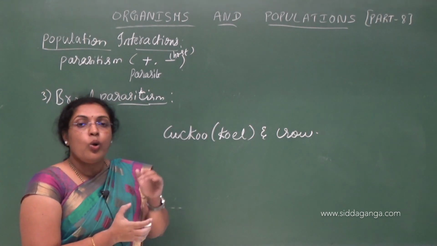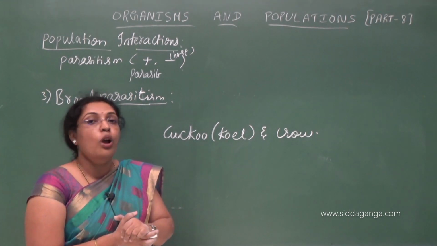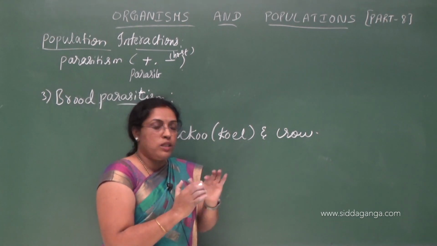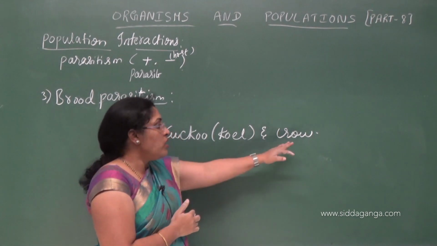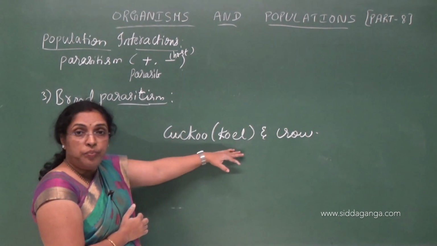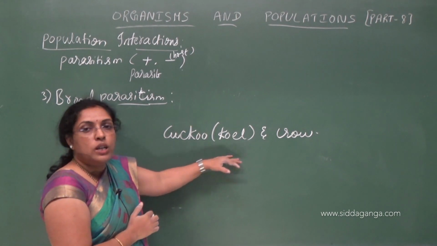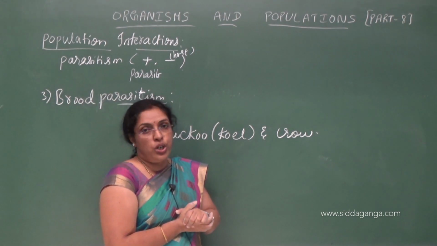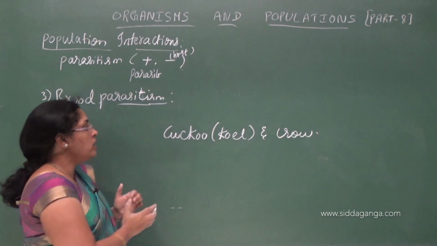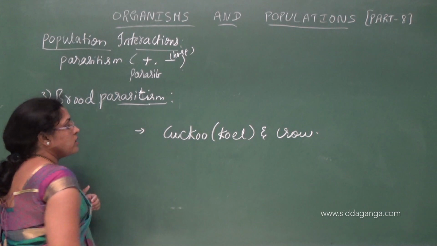This is called co-evolution. That co-evolution means, co means together. What changes occur in the eggs of the crow, the same changes have to occur in the cuckoo's eggs also. This is called co-evolution. That is seen in cuckoo and crow. This is one example for brood parasitism.